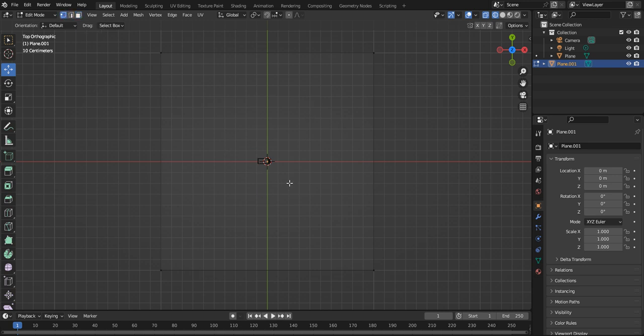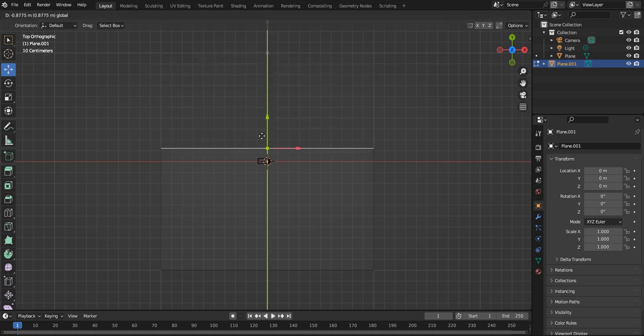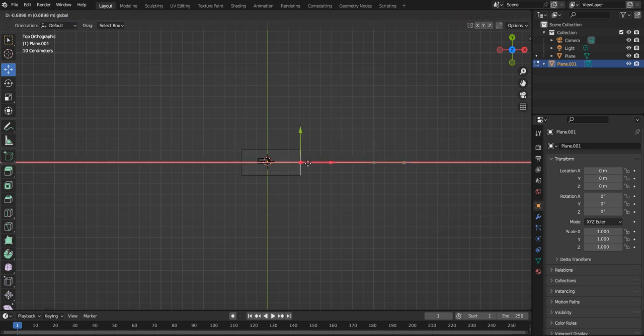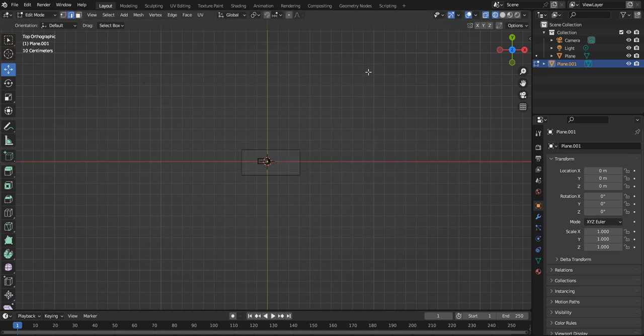Now in this part of the tutorial, all I'm going to do is click on an edge, grab it, hold it and drag it all the way to whatever size you want. In my case it's there, but I don't need to do it because I've already got one. Drag this in, click this side. Of course you don't have to do it this way. This is just how I do it.